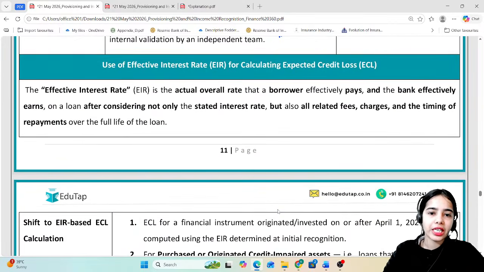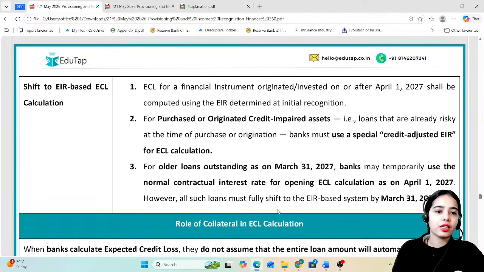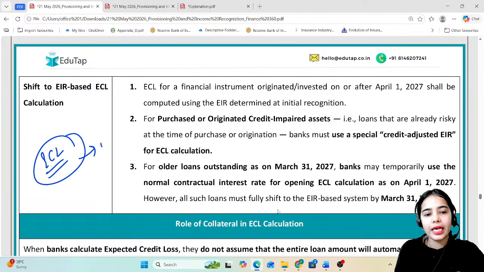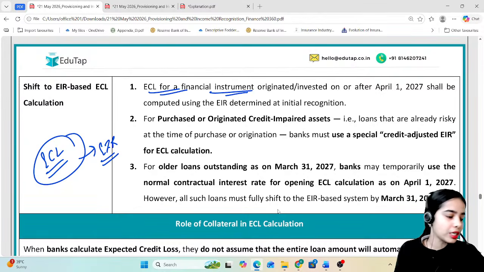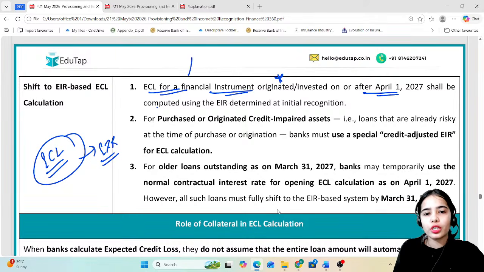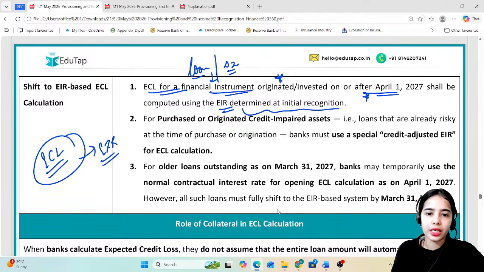Now, use of effective interest rate. Under the expected credit loss model, it has been said that the effective interest rate will be used. So ECL for a financial instrument originated or invested in on or after April 1, 2027 shall be computed. For loans and debt instruments invested in on or after 1st April 2027, it shall be computed using the EIR determined at initial recognition.